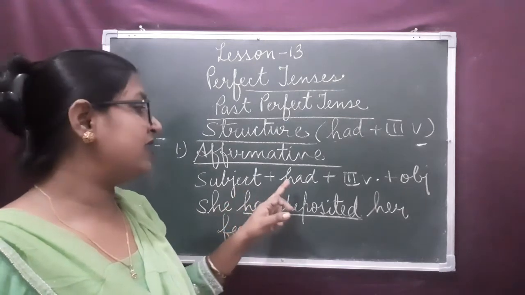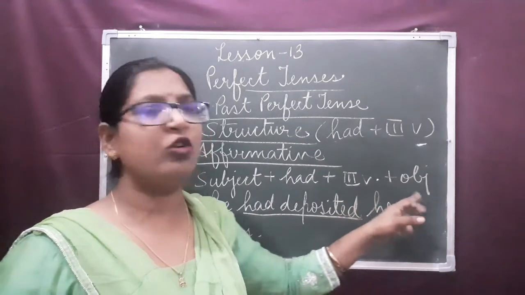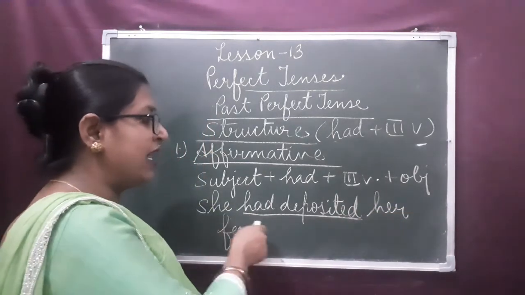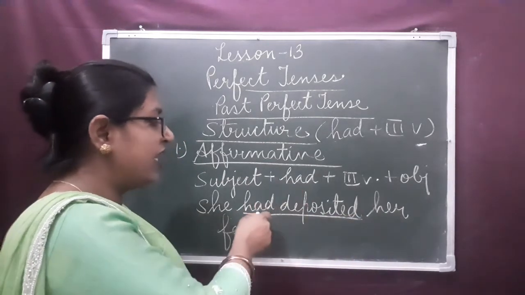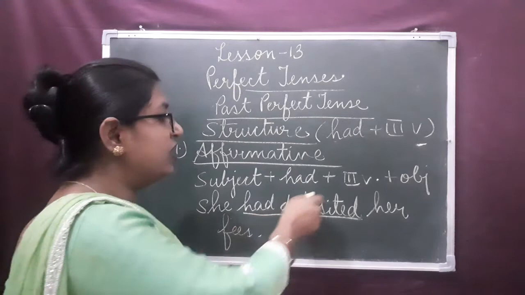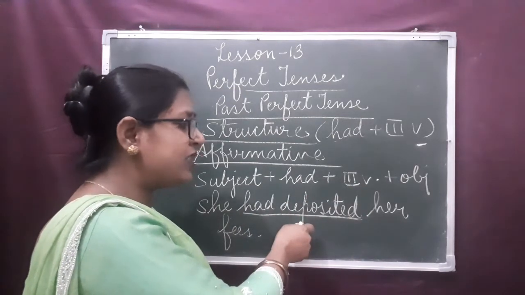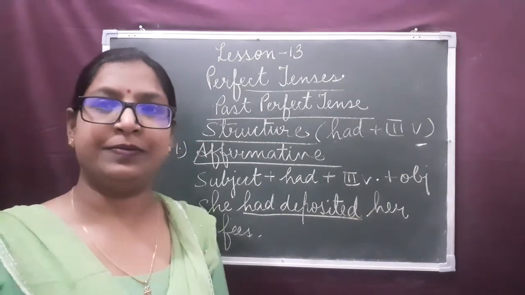Subject plus had plus third form of the verb and then object or the complement. She had deposited her fees. She is the subject. Had, auxiliary verb. Third form of the verb deposit, that is deposited. Her fees, that is the object.